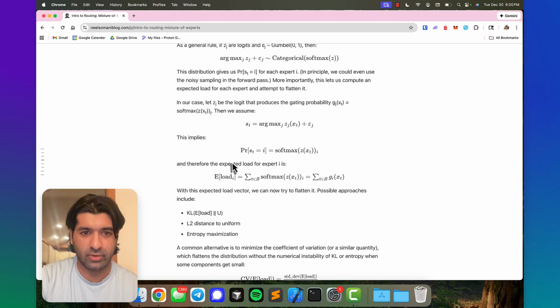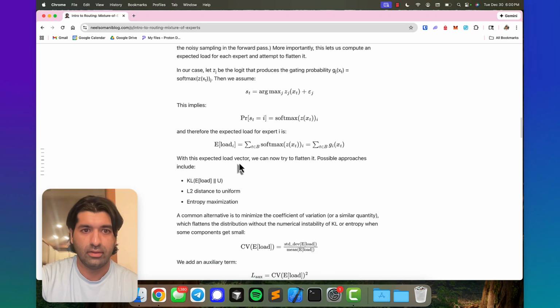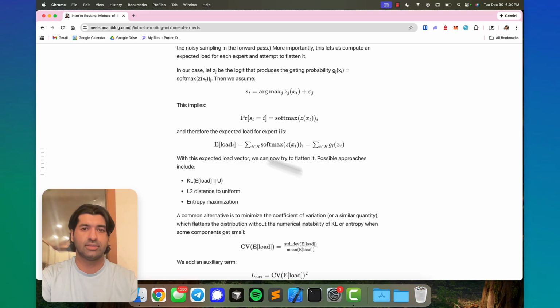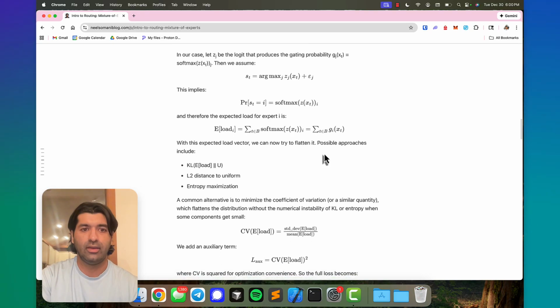So that's just what I talked through in this section. And once you have the probability, then you can, of course, compute the expected load across a given batch. You just add up those probabilities for each of the tokens. That gives you the expected load. And then you can minimize that using some sort of regularization like we were discussing before.